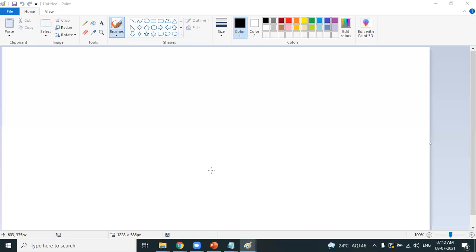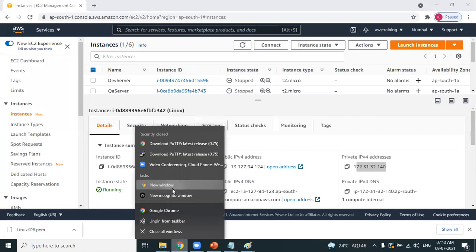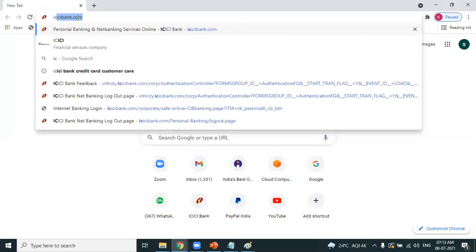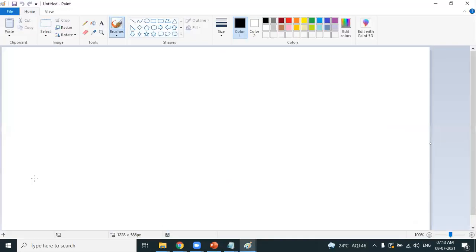So we are trying to understand what you mean by web server. Dinesh, I have an ICICI Bank account. I want to log into internet banking. So generally we open the site icicibank.com. Am I right, Dinesh? Yes, sir. So from my personal laptop, to understand the concept of web server, I'm opening a browser.